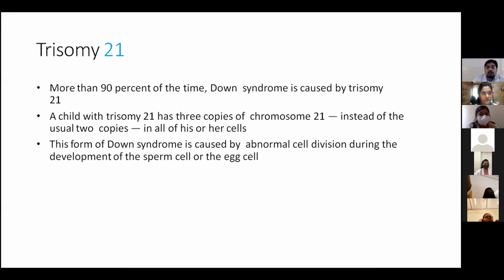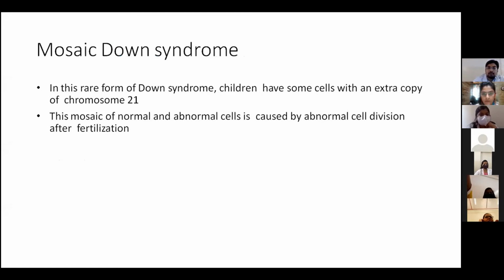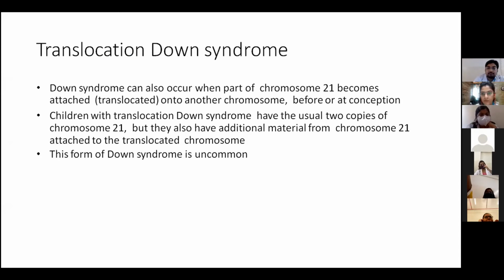Trisomy 21: more than 90% of the time, Down syndrome is caused by trisomy 21. A child with trisomy 21 has three copies of chromosome 21 instead of the usual two copies in all of his or her cells. This form is caused by abnormal cell division during the development of the sperm cell or the egg cell. Mosaic Down syndrome: in this rare form, children have some cells with an extra copy of chromosome 21. This mosaic of normal and abnormal cells is caused by abnormal cell divisions after fertilization.